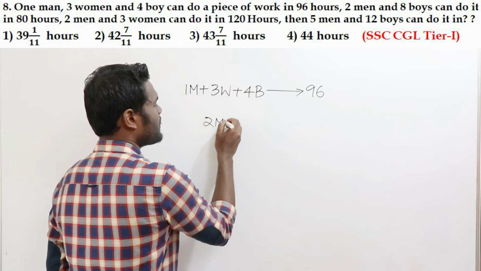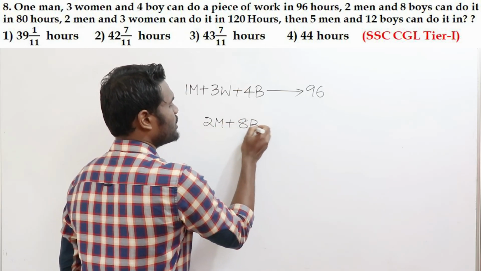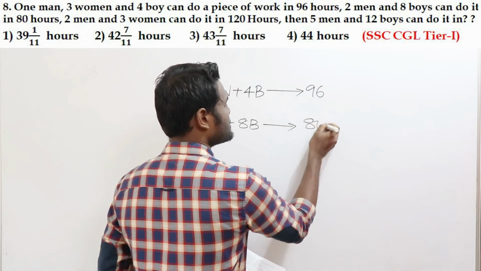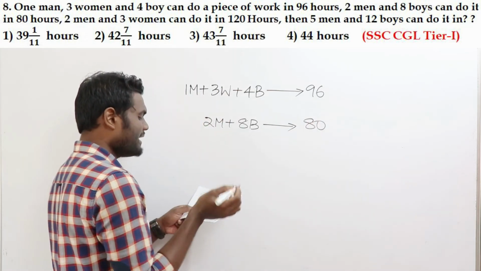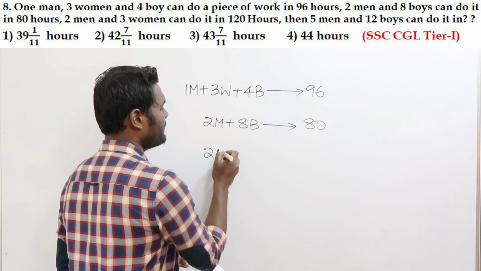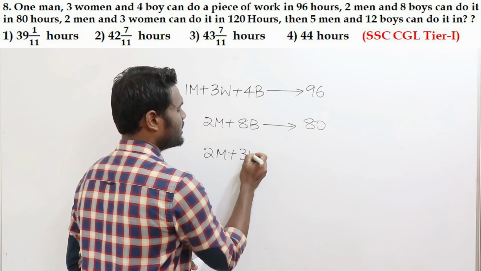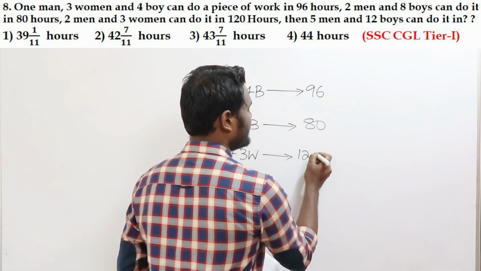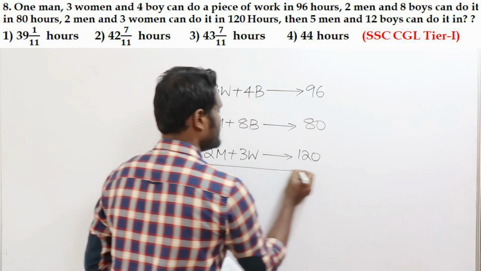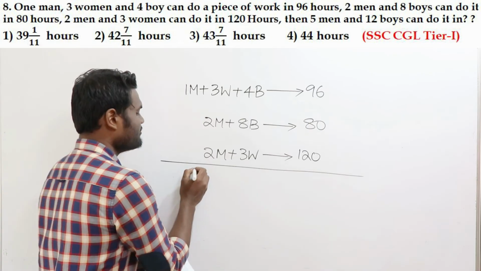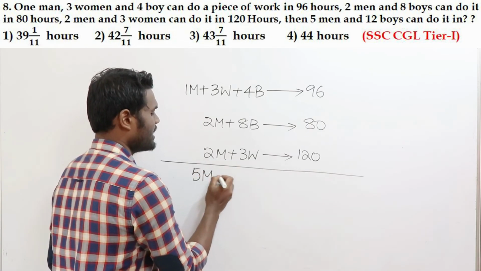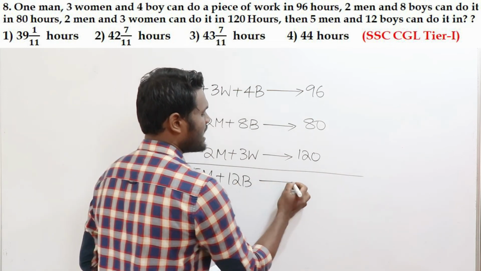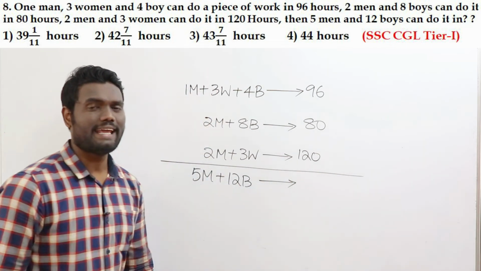Similarly, 2 men, 3 women can complete it in 120 hours. Now your question is to say, if 5 men and 12 boys are working together, then how many days do they take?